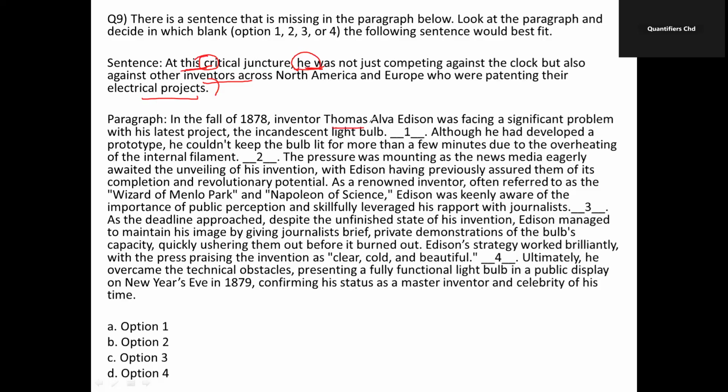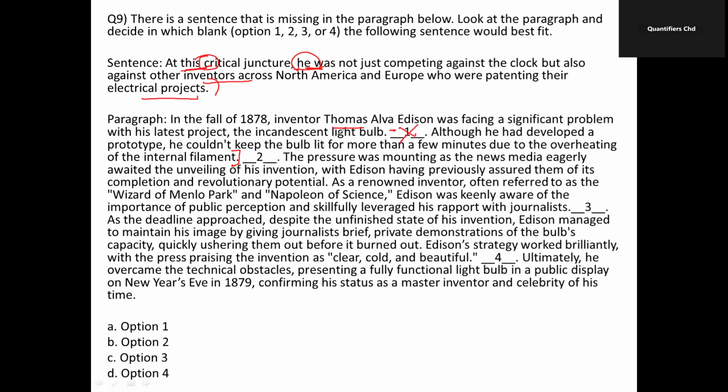So, okay, here we know Thomas Alva Edison. In the fall of 1878, inventor Thomas Alva Edison was facing a significant problem with his latest project, the incandescent light bulb, right? Although he had developed a prototype, he could not keep the bulb lit for more than a few minutes due to the overheating of the internal filament, right?